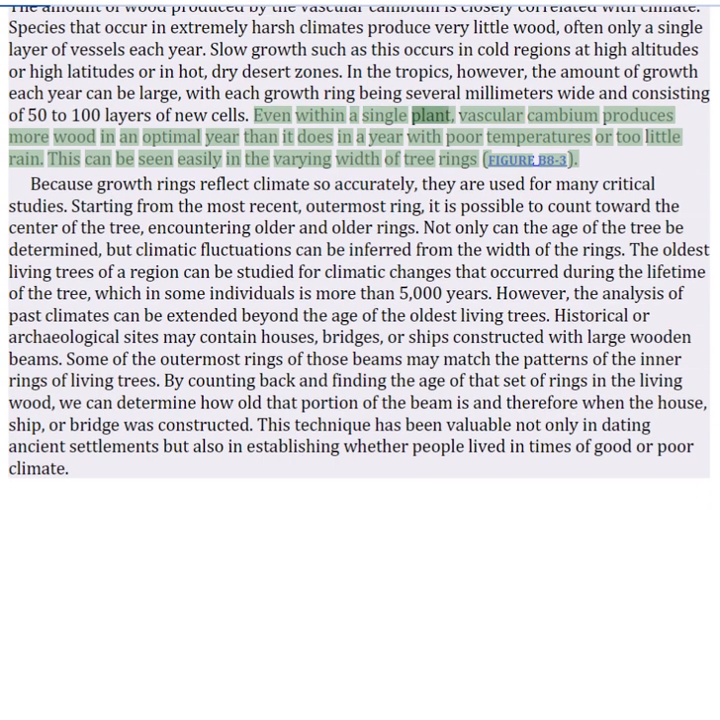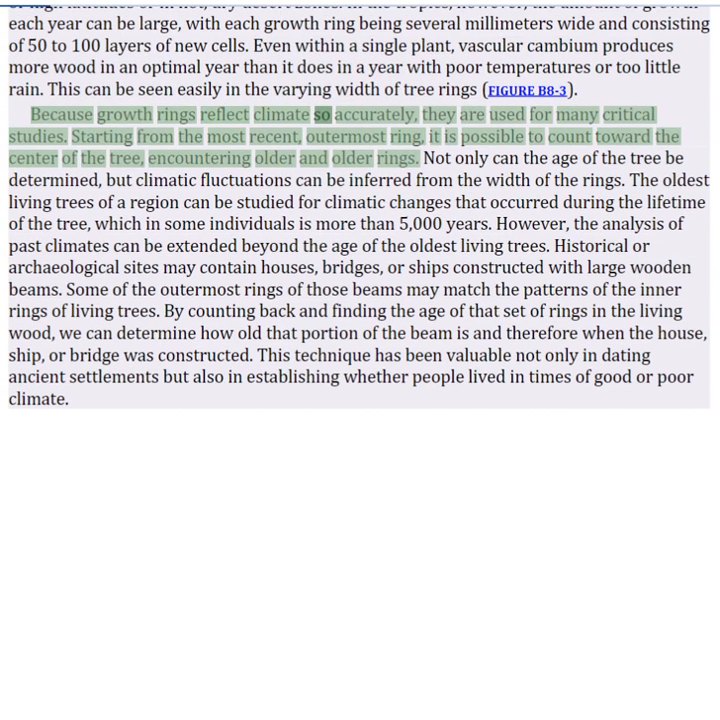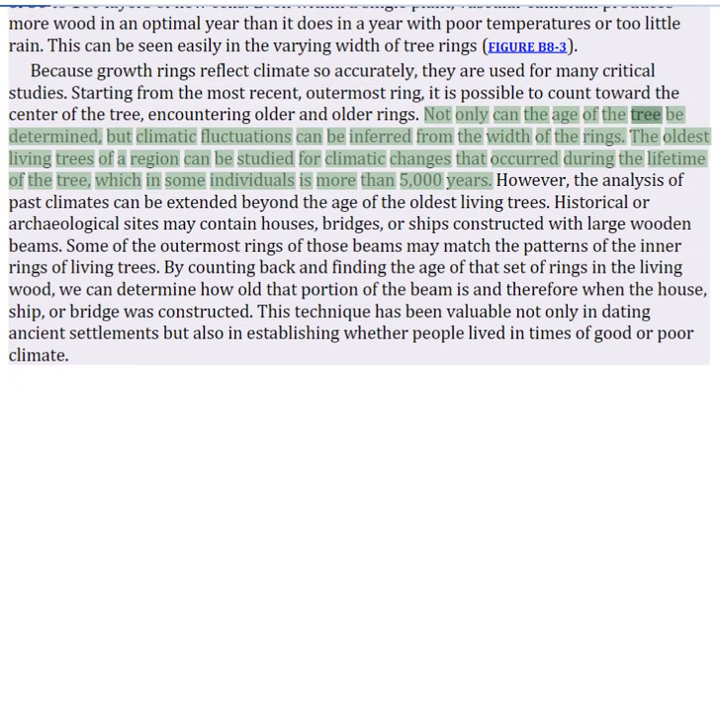Even within a single plant, vascular cambium produces more wood in an optimal year than it does in a year with poor temperatures or too little rain. This can be seen easily in the varying width of tree rings. Because growth rings reflect climate so accurately, they are used for many critical studies. Starting from the most recent, outermost ring, it is possible to count toward the center of the tree, encountering older and older rings. Not only can the age of the tree be determined, but climatic fluctuations can be inferred from the width of the rings.